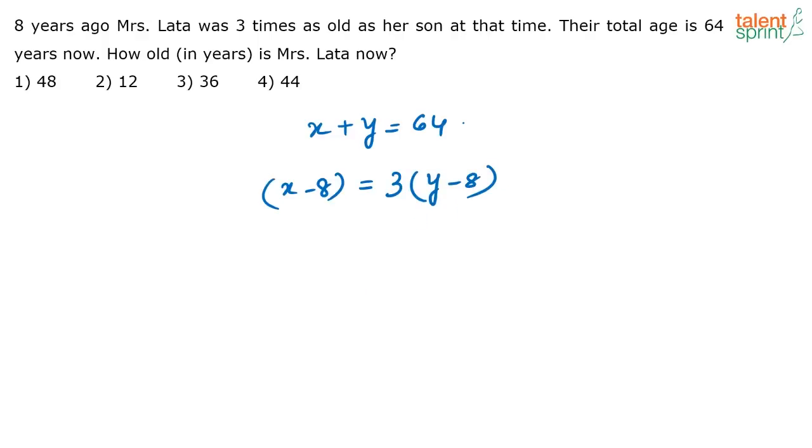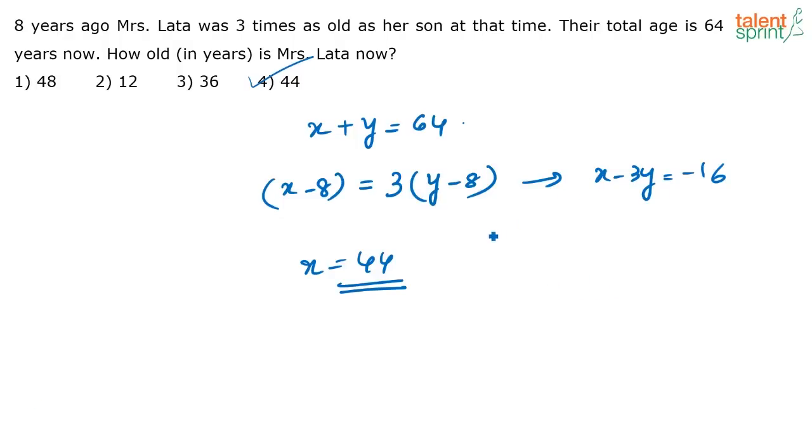When you solve this you get Lata's age is 44, that is X is equal to 44, that is option 4. So here you have X plus Y is equal to 64, this will become X minus 3Y, that is equal to minus 16. So when you solve it you will get X is equal to 44.